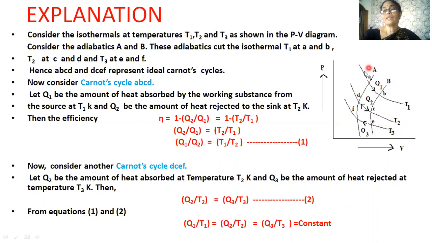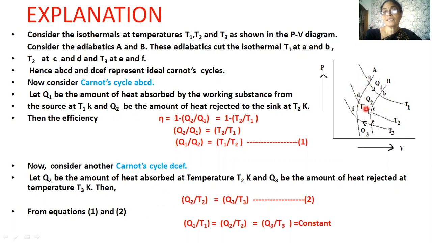Now from this figure we can identify two Carnot cycles. ABCD is one Carnot cycle, DCEF is another Carnot cycle. Let's consider the first Carnot cycle ABCD. Let Q1 be the amount of heat absorbed by the working substance from the source which is at a temperature T1 and Q2 be the quantity of heat rejected to the sink which is at a temperature T2.